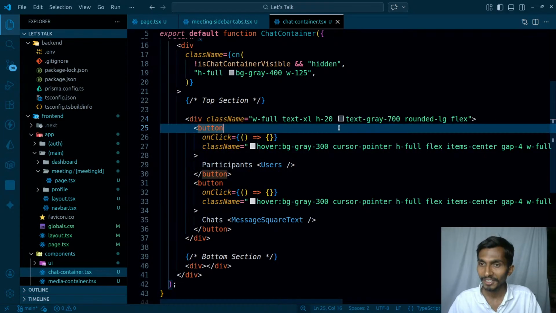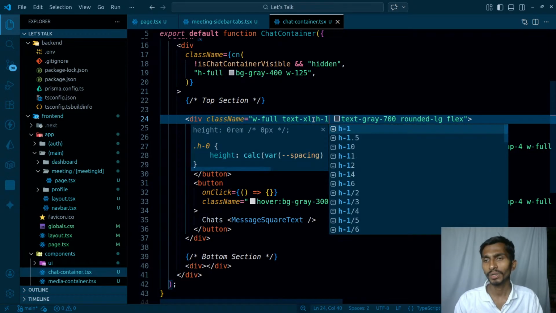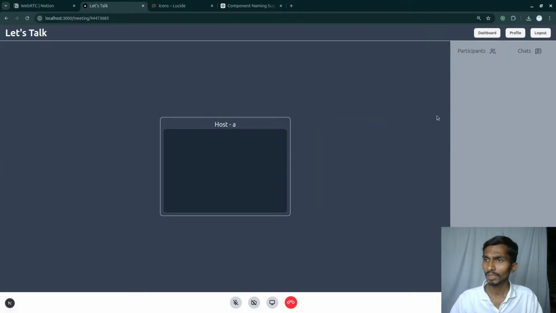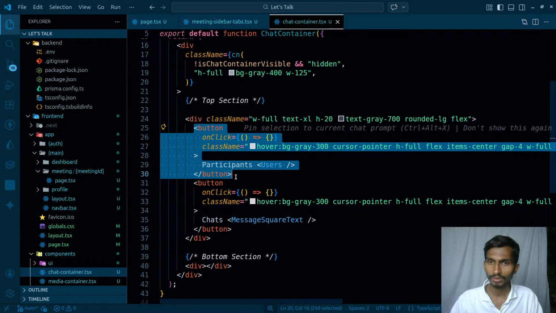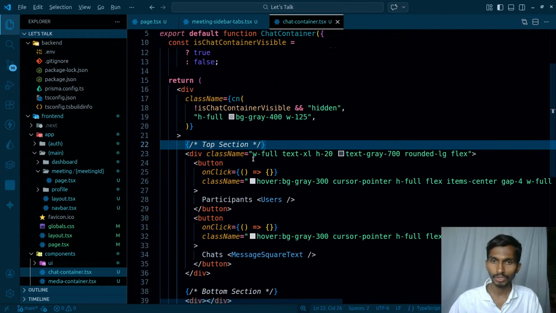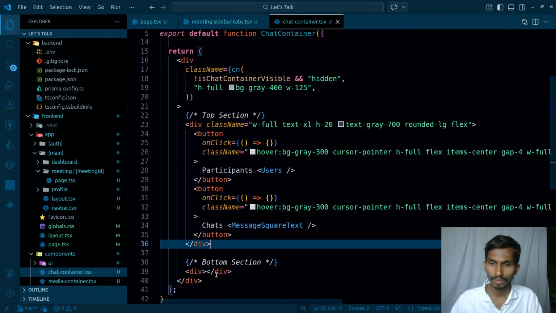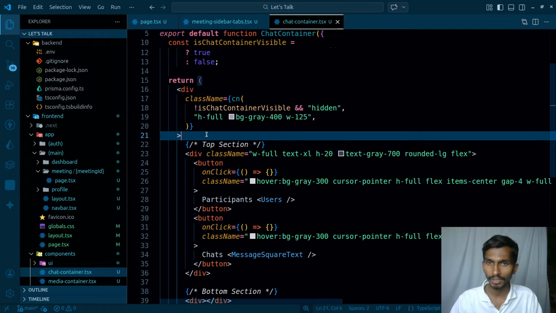So I'm gonna be having it here. Height is gonna be 20. Height of what? Let's simply remove the height. So this is how it's gonna be going on. That's fine. Height, let it be 20. Okay, as this height is 20, and just below this I have these two buttons, this is gonna be the top section, this is gonna be the bottom section. Both of them need to be wrapped inside a div that is already wrapped.